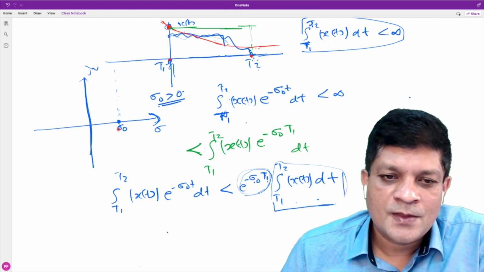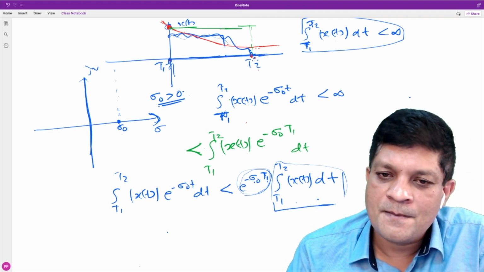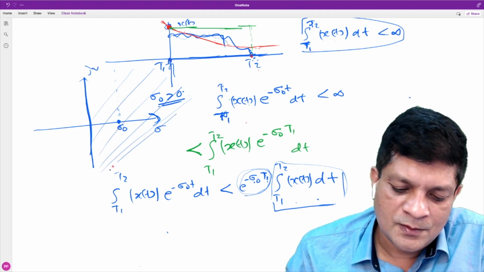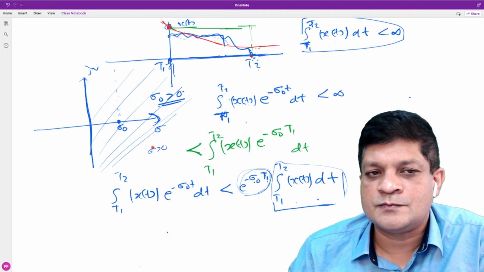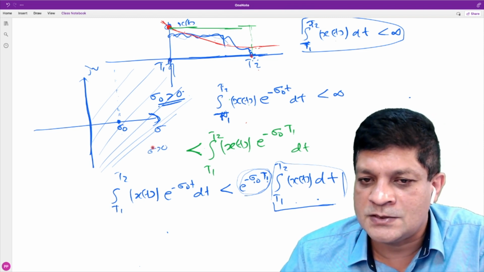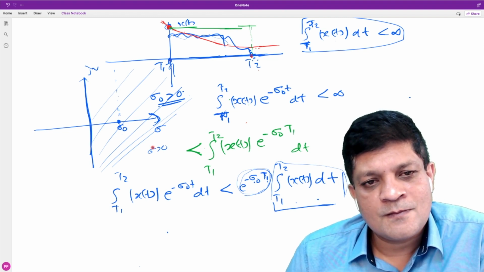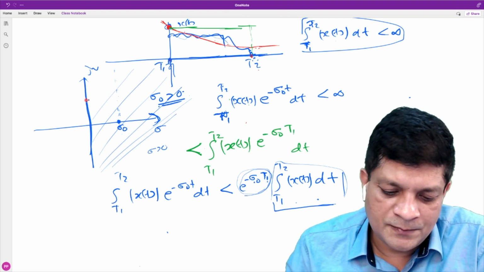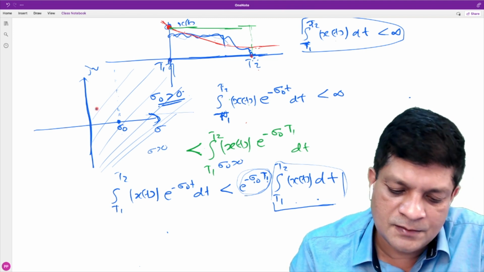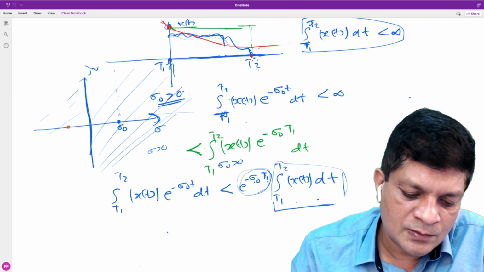It exists. So can we say that if we consider a finite duration signal and it is absolutely integrable, then any sigma greater than 0, that is the entire right half of the S plane, is in the ROC. That is what we have proved here. If you take any value of sigma naught greater than 0, that is here in the right half of the S plane, it converges. Now what about this value?